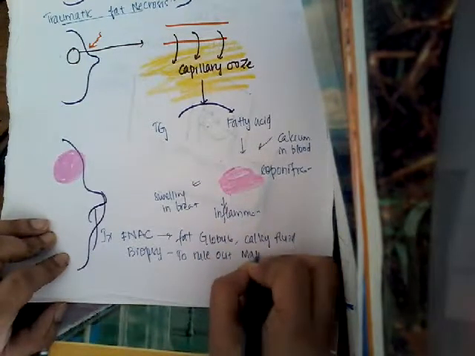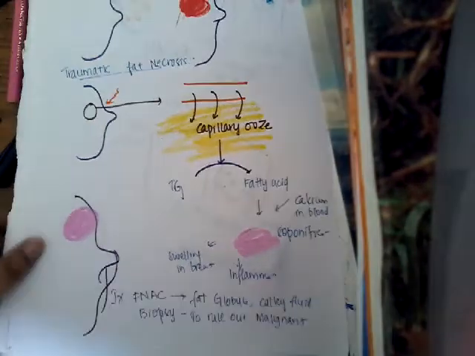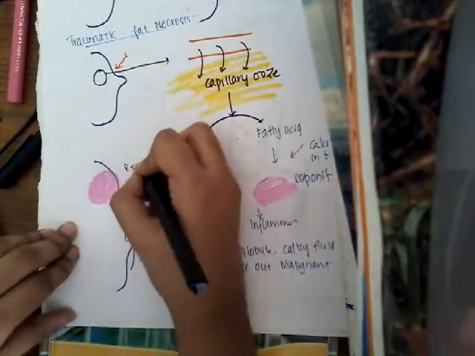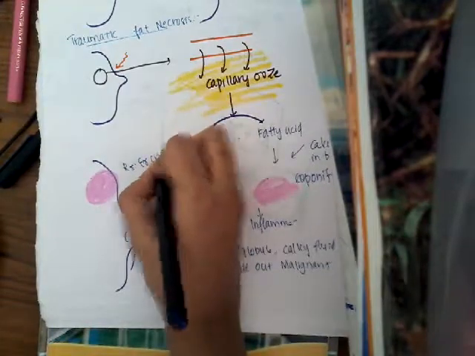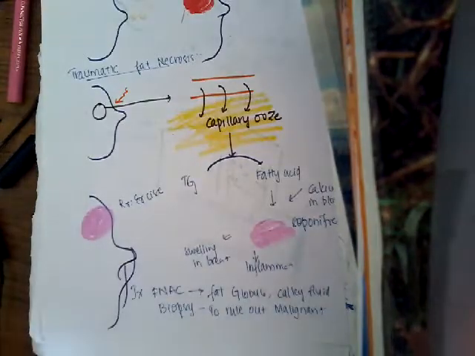Once you have found that it is a traumatic fat necrosis, the main treatment that you can do is to excise this lump. So this is what we do. So this is about traumatic fat necrosis.